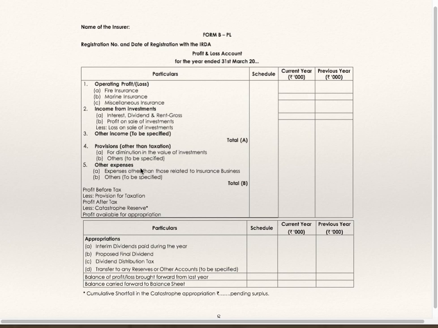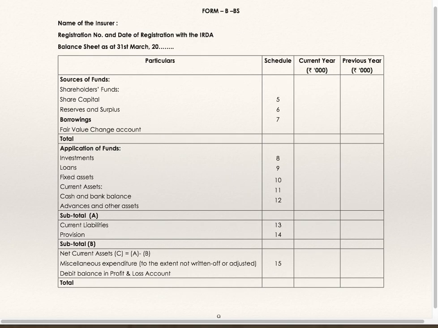Provisions other than taxation, other expenses, expenses other than those related to insurance business, others to be specified. Total of B. Profit before tax is A minus B. Provision for taxation, then profit after tax. Catastrophe reserve, profit available for appropriation, then you are supposed to show appropriations. Interim dividend paid during the year, proposed final dividend, dividend distribution tax, transfer to any reserve or other accounts to be specified. Balance of profit and loss account brought forward from last year, balance carried forward to balance sheet. That is how profit and loss account is to be prepared.